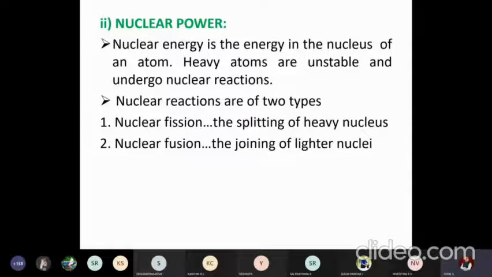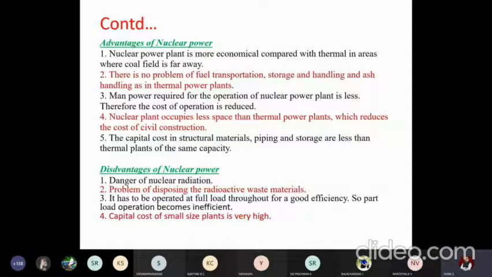I hope you have studied this in the +2 or so. I will not describe it in detail. Nuclear fission and fusion are the two modes of reaction. So what are the advantages and limitations of nuclear power is the question. Nuclear is more economical compared to thermal, where coal is found far away. So fuel cost is lesser, obviously. There is no problem of fuel transportation, storage and handling. Coal, you have to shift in terms of millions of tons. Every day hundreds of trucks have to move to the thermal power plant. Comparatively, these fuel containers will be very small, so transportation will be less.